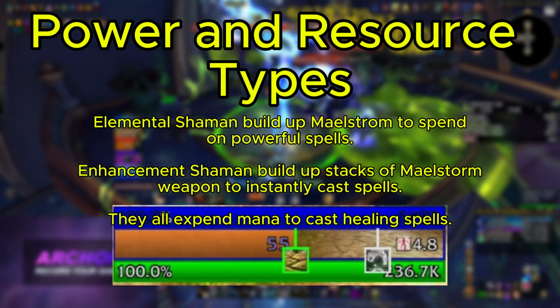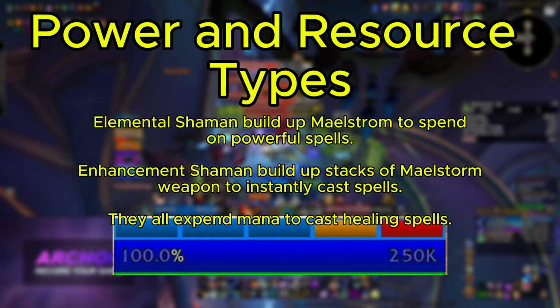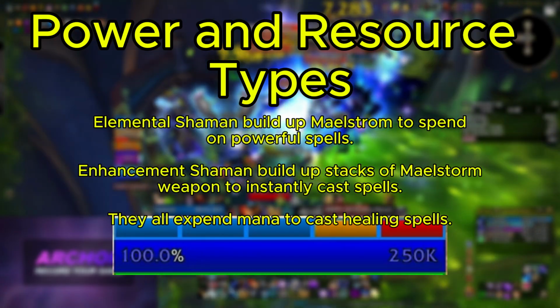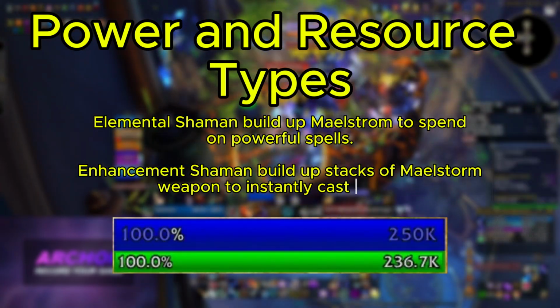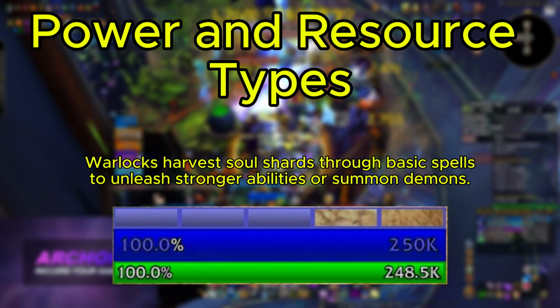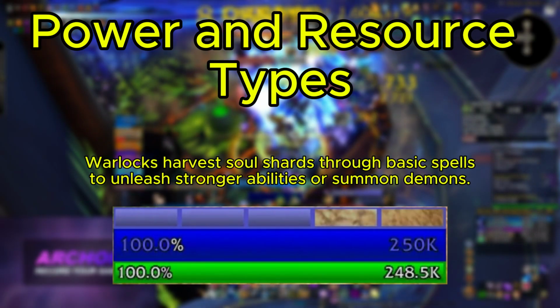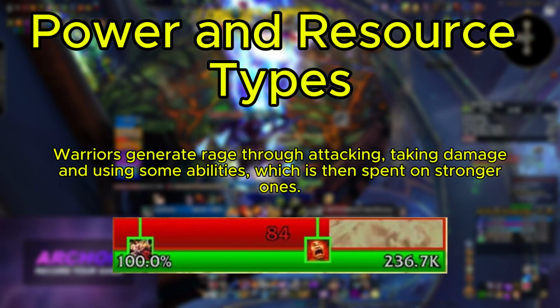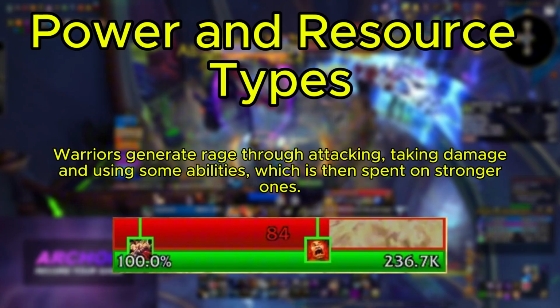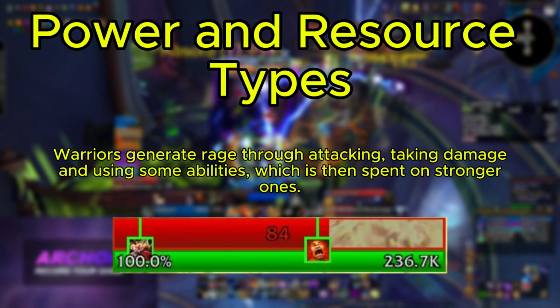Elemental Shaman build up Maelstrom to spend on powerful spells. Enhancement Shamans build up stacks of Maelstrom Weapon to instantly cast spells. They all expend mana to cast healing spells. Warlocks harvest soul shards through their basic spells to unleash stronger spells or summon demons. Warriors generate rage by attacking, taking damage, or using certain abilities, which can then be spent on stronger ones.